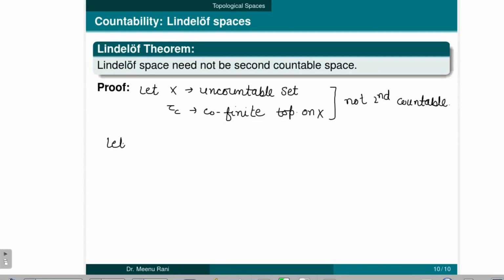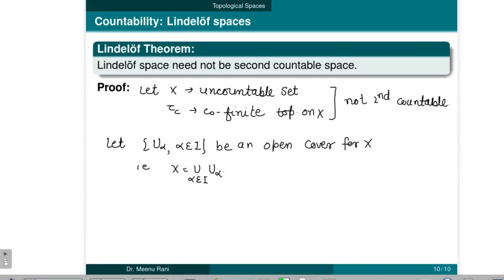For this, let the collection of some open subsets of X, all U alpha, so alpha belongs to index set I, be an open cover for X. So we can write X is equal to the union of U alphas. Now each U alpha is open, so it is a member of the topology.